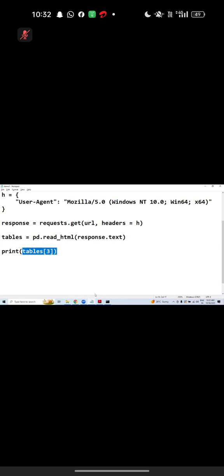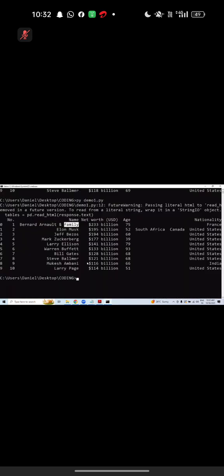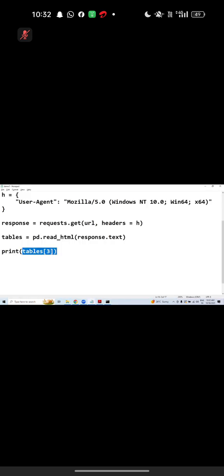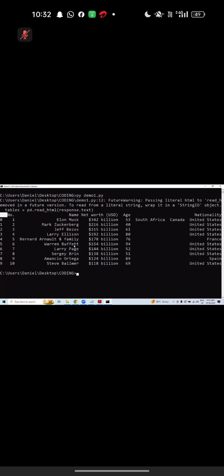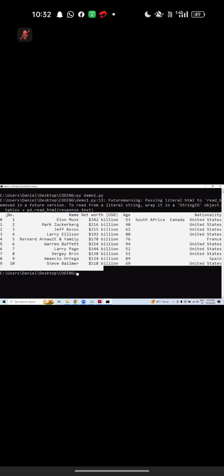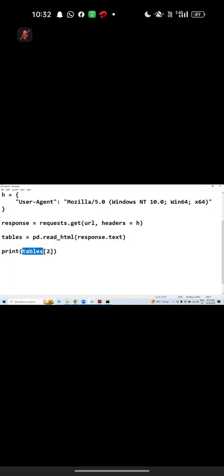The topic will be, Daniel, we are getting the data in the command prompt. Can I download it as a CSV file? Can I download it as what, Saji? CSV file. Yeah, we can download. On the command prompt, we are getting this table. Can I download this one as a file? We can download. To download that as a CSV file, what we need to do is take the data frame.